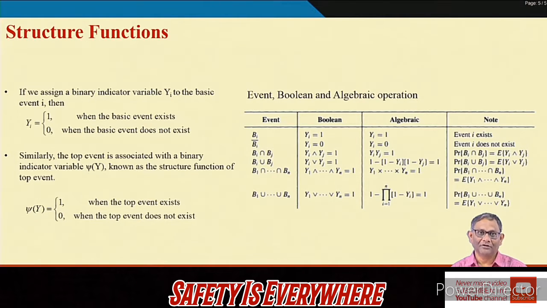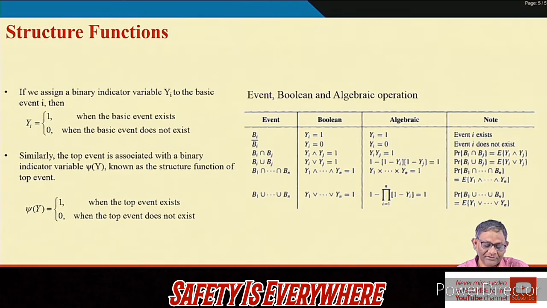Every fault tree has a top event, and the probability of the top event, if it is a failure event, is the unavailability of the system, and if the top event is a success event, it tells you the availability of the system. We also consider one top event at a time, not several top events.